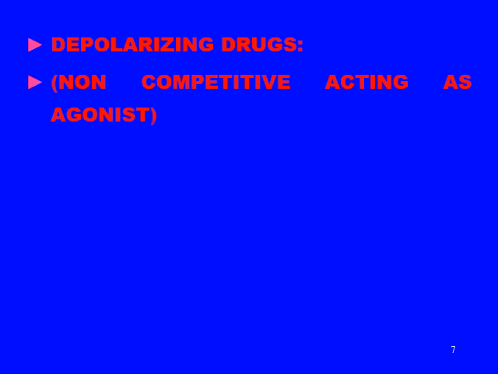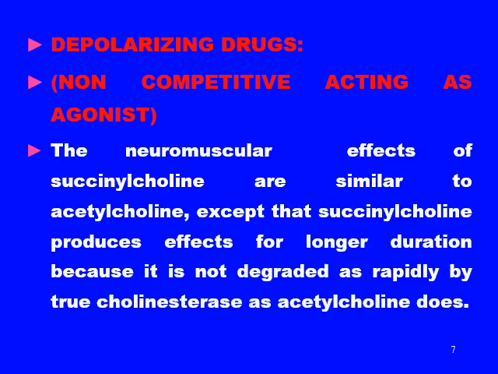Now we will discuss the mechanism of action of the depolarizing drugs, the second group, which is also known as non-competitive, acting as an agonist. So what's happening here? The neuromuscular effects of succinylcholine, which is the main member of the depolarizing drugs, so we will be discussing it, are similar to acetylcholine.